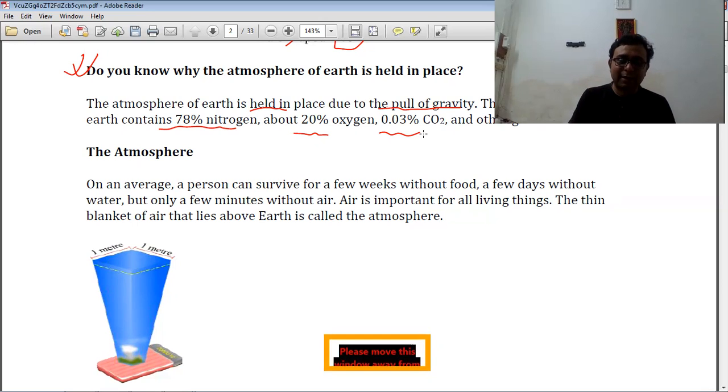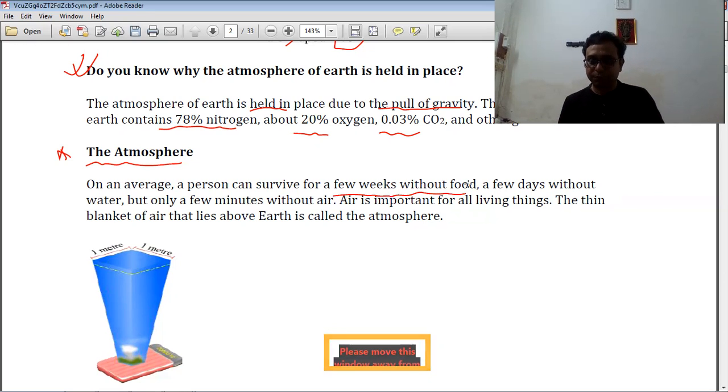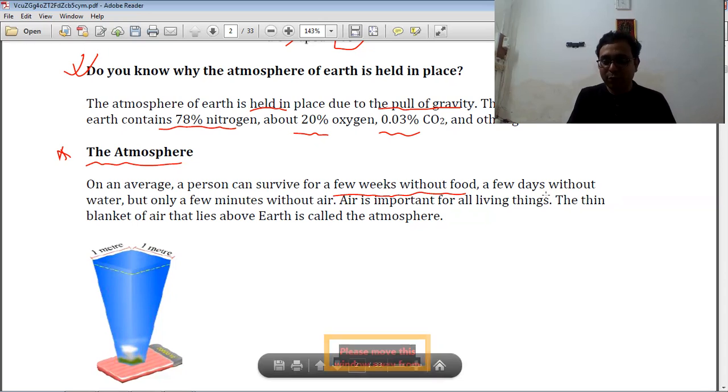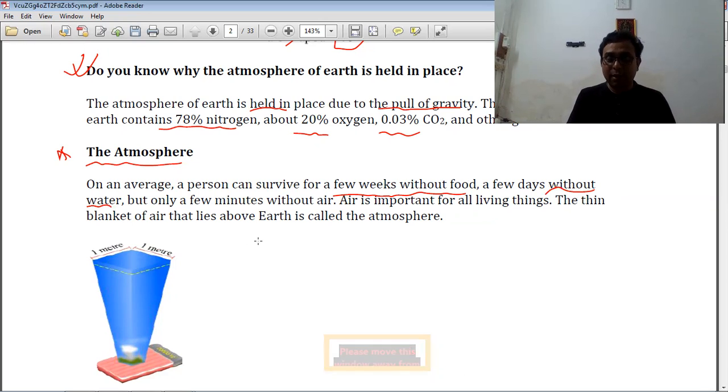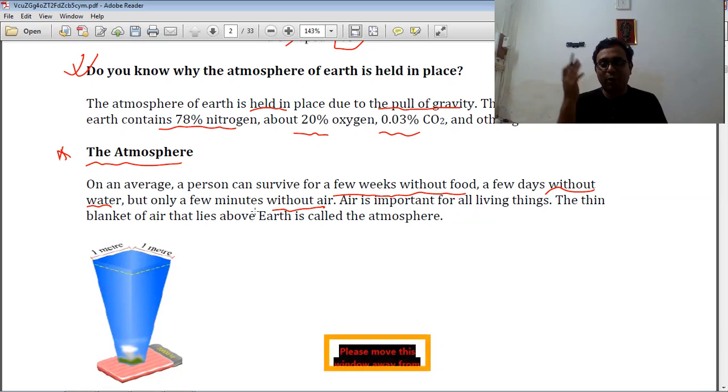Now we discuss another important topic, that is the atmosphere. On average, a person can survive for a few weeks without food, a few days without water, but only a few minutes without air. You cannot survive without air for even a minute. So air is very important for all living things.